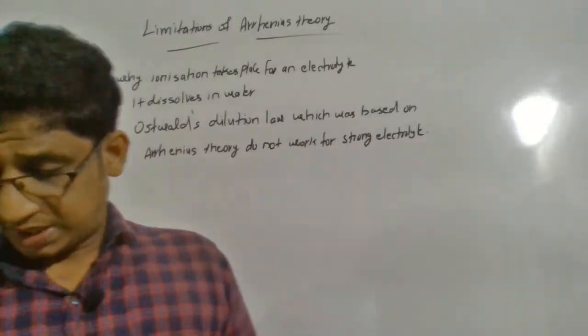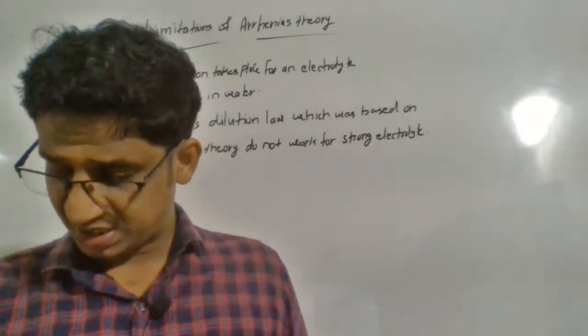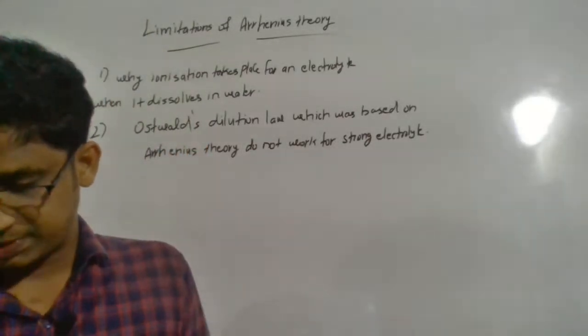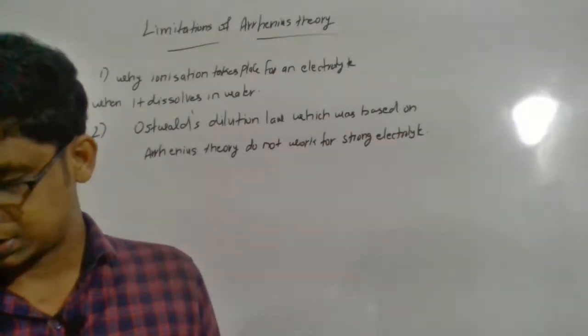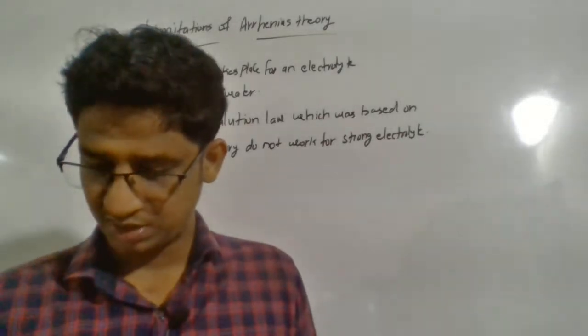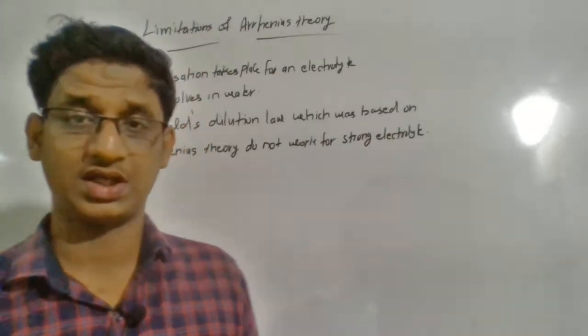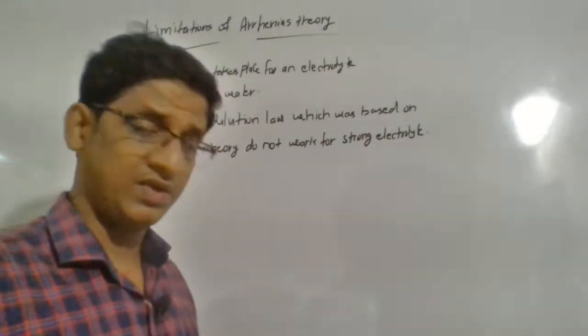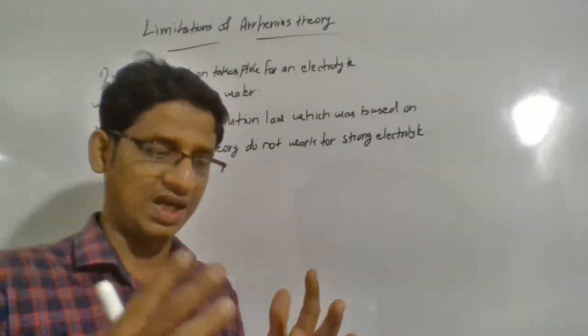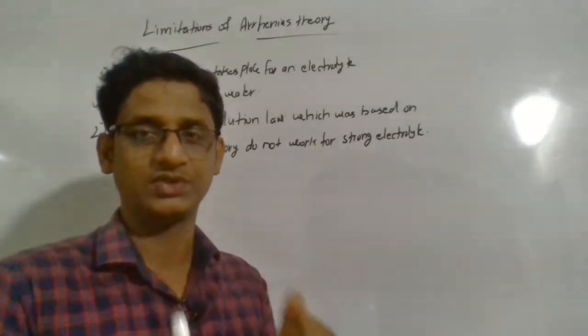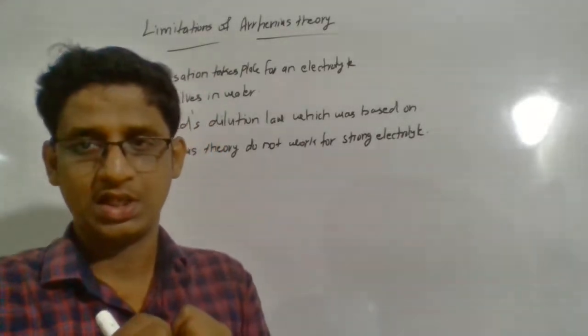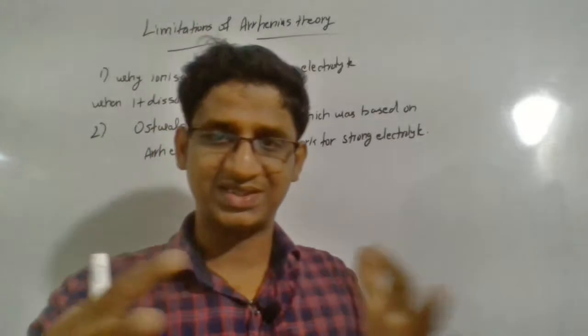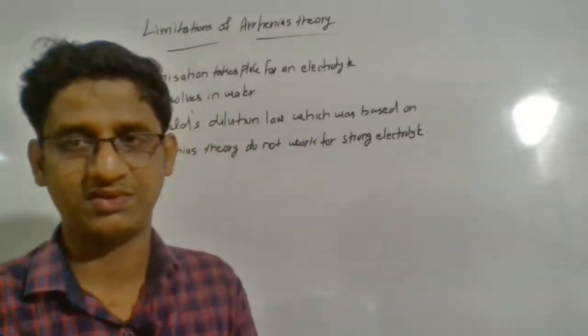Then Arrhenius theory takes into consideration the ionization of an electrolyte that takes place in the presence of water. It does not consider the ionization that occurs when the electrolyte is in the fused state, because now we know sodium chloride and such electrolytes are already ionized in the fused or solid state. When they are dissolved in water, they separate into free ions. This is what is happening.